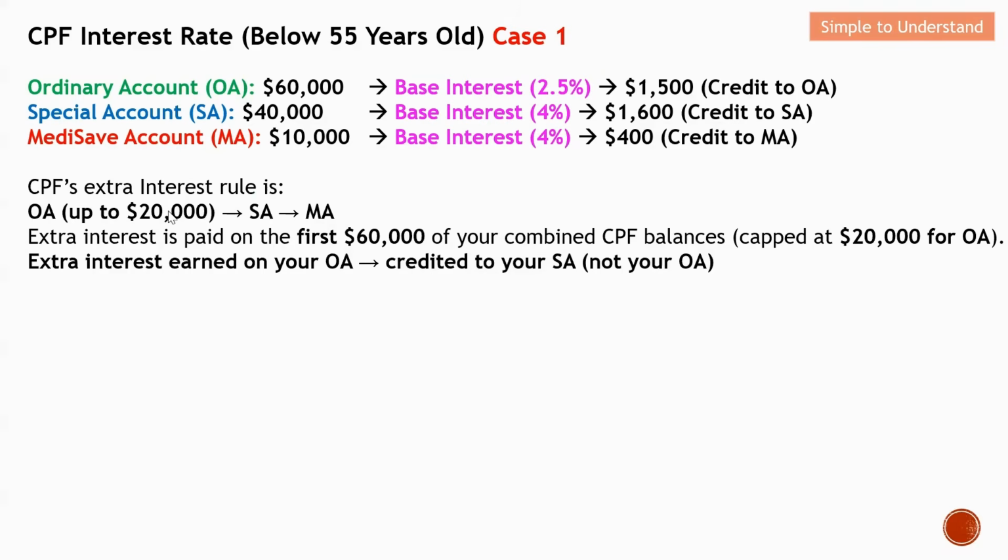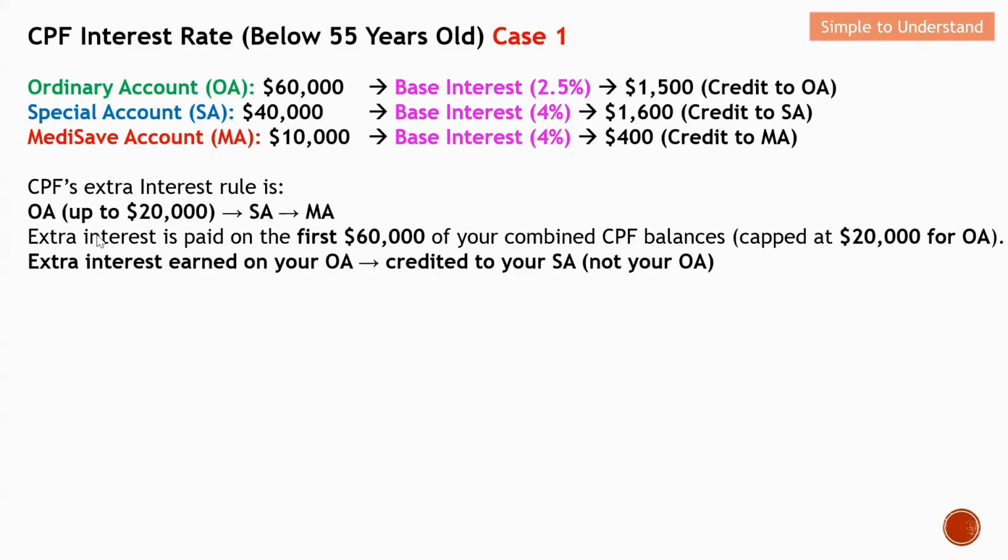So for the additional 1%, for a member who is below 55 years old, OA will be the first one. But for this case here, the OA is only the first 20K. Next will be followed by SA, and then followed by MA. So basically, this is what I mentioned here. For the first 60,000 of your combined CPF, OA will be kept at 20K.